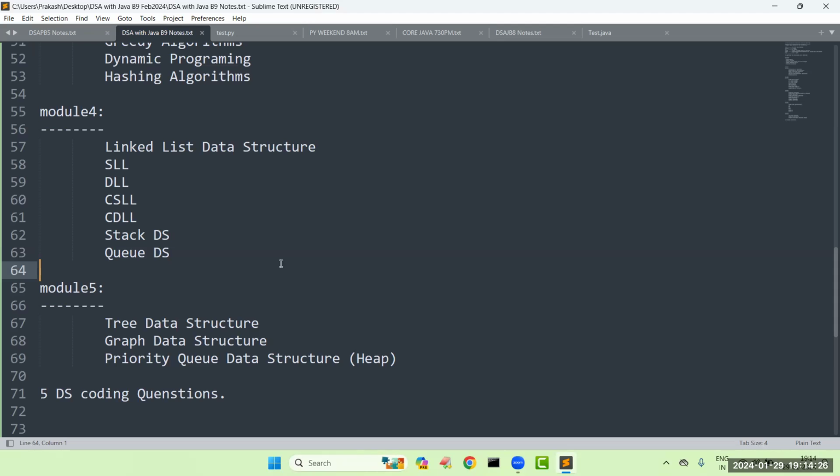Along with the programming language, for product-based companies in the IT sector, data structures knowledge is compulsory, because without data structures we can't develop even a single project. If you take any application, the data structures concept will be there.